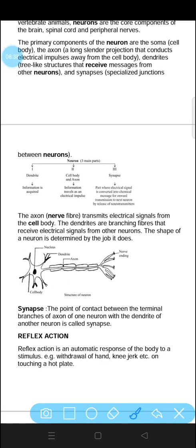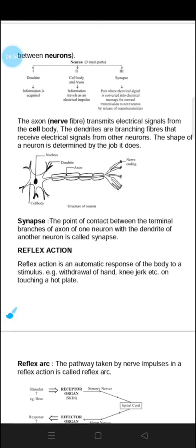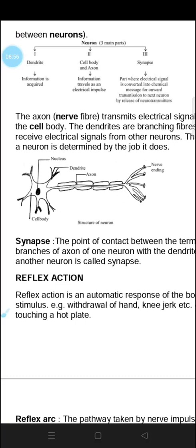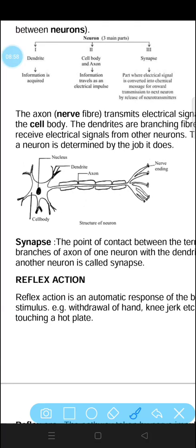The primary components of a neuron are the soma, that is the cell body, the axon and the dendrites. These all are the parts of neurons. Dendrites are tree-like structures that receive messages from other neurons and synapses. Now the dendrite, cell body and synapses have different functions. First, information is acquired. Information is acquired from the dendrite.